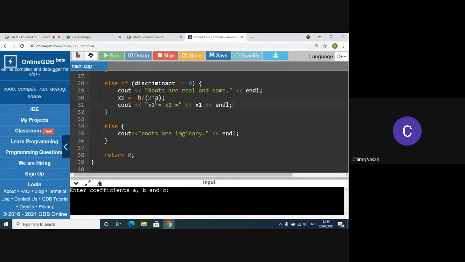Ma'am, we can enter any question. Enter the coefficients. Ma'am, should I enter it on my own? Yes, on your own. Let the values be a=1, b=5, c=1. So roots are real and different, as 25 minus 4 is 21, which is greater than 0. And the roots are x1 is minus 0.2 and x2 is minus 0.48.